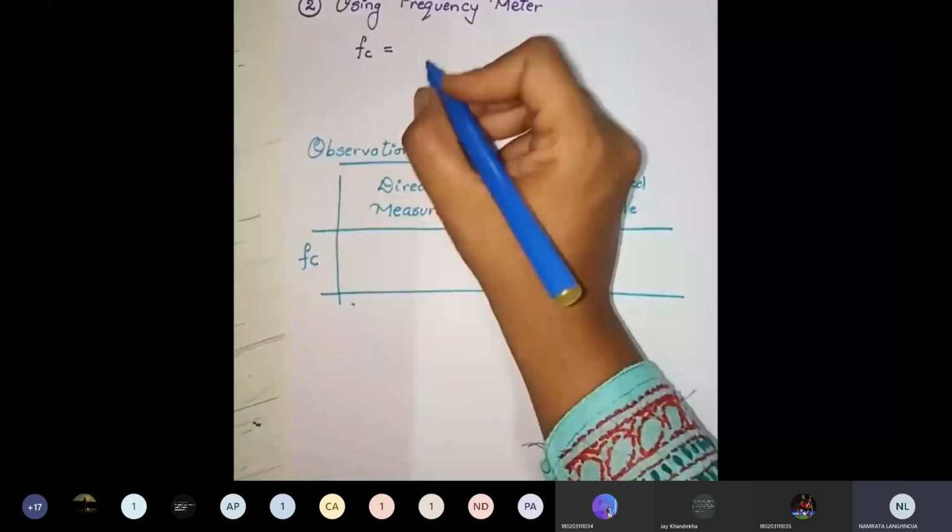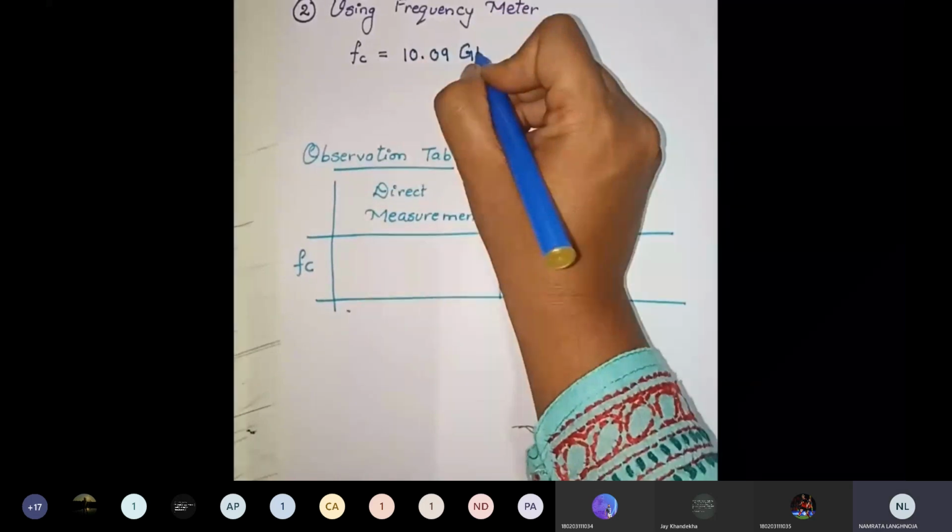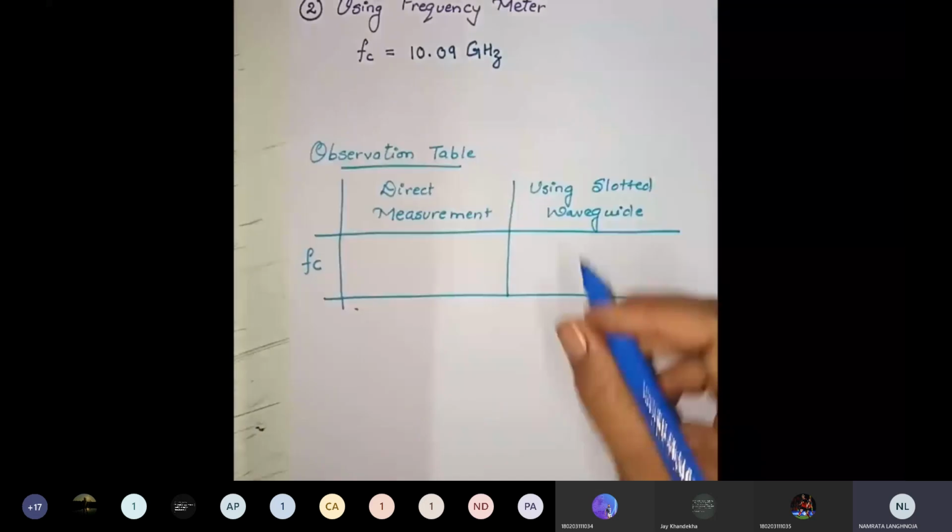So using the frequency meter, what do we get? We get the value as 10.09, and the unit is gigahertz. Right? So this value we are going to use in our observation table.